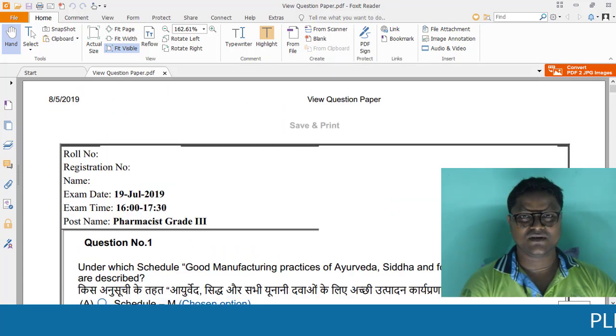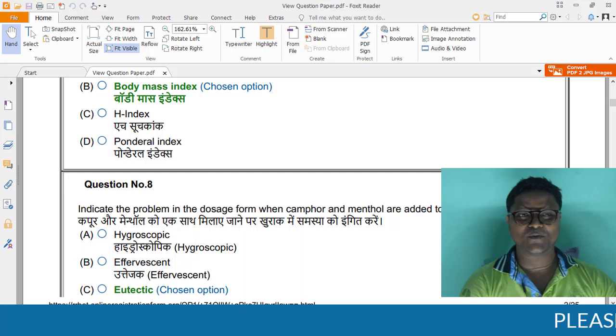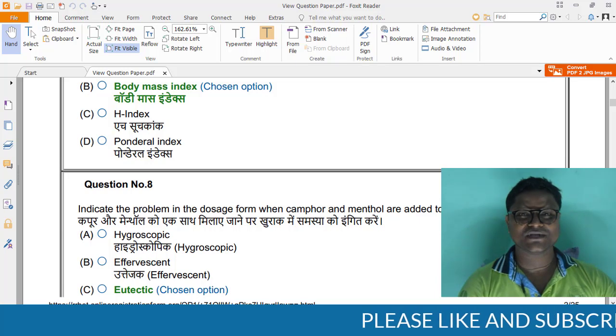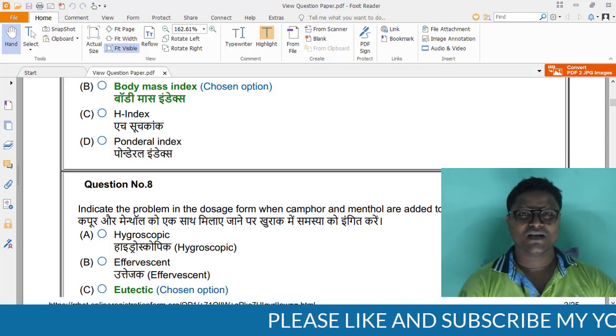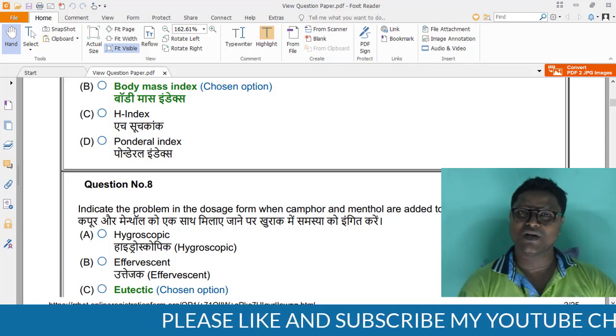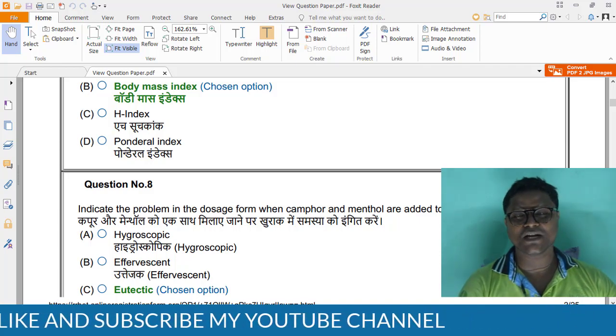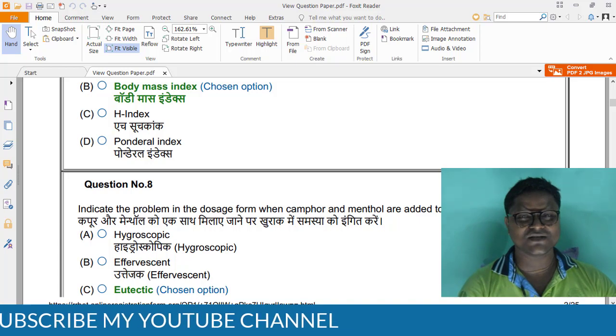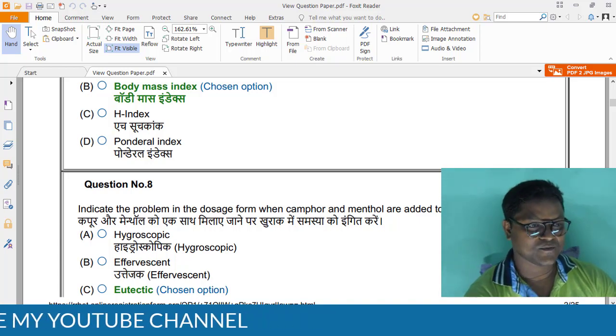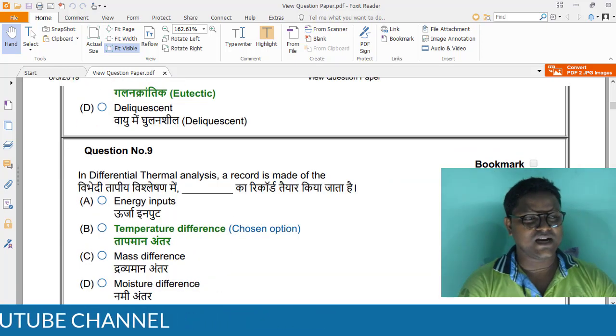number 8. Indicate the problem in the dosage form when camphor and menthol are added together. So hygroscopic means which will absorb moisture. Effervescent substances are the substances which will leave the moisture content. And eutectic mixture means which will get liquefied. The answer is eutectic mixture.